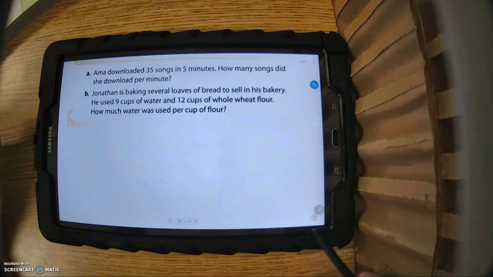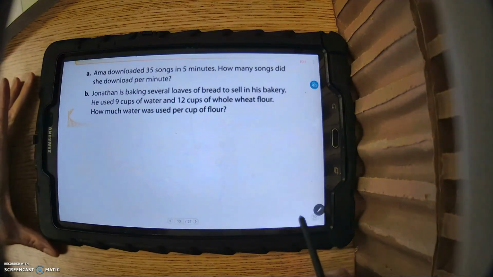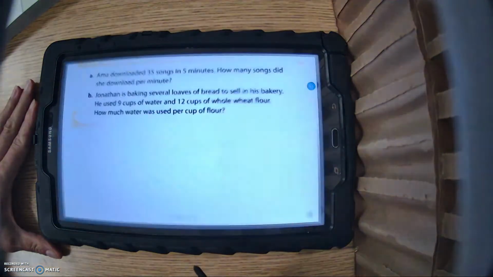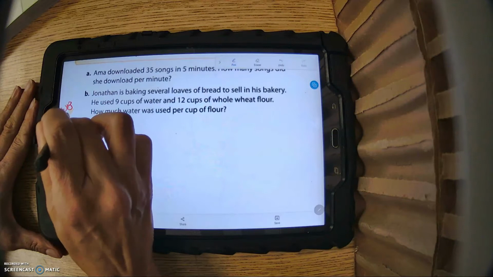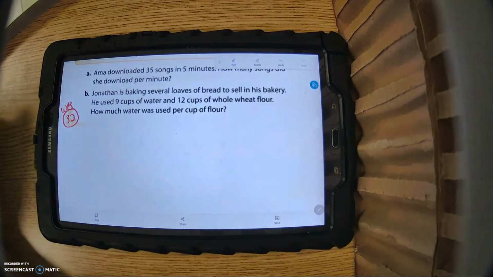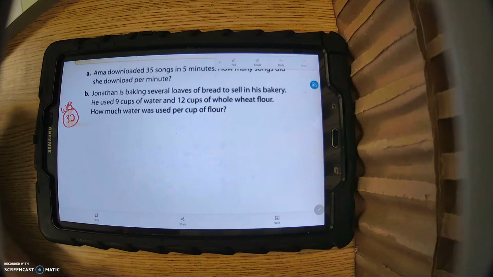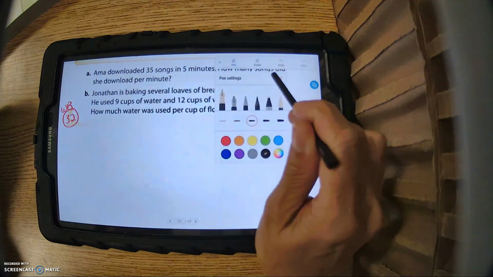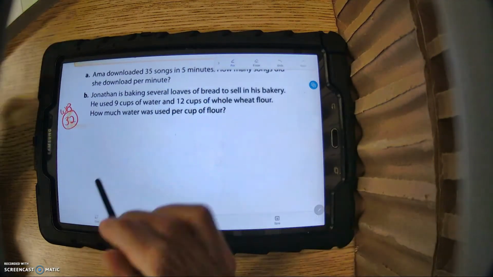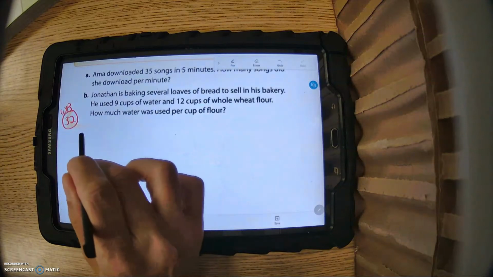Okay, so let's continue on with unit rates, and this time I would like for you to be in your workbook, on workbook page 32. Go to that page, pause, and then try to do A and B. What you're looking for is the unit rate. So pause the video, go ahead and try the two got it problems. All right, so at this point you should have done both A and B.